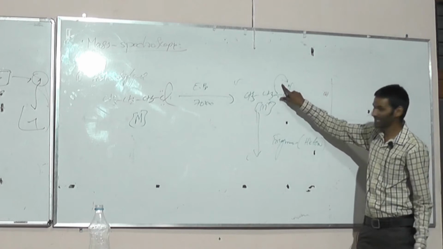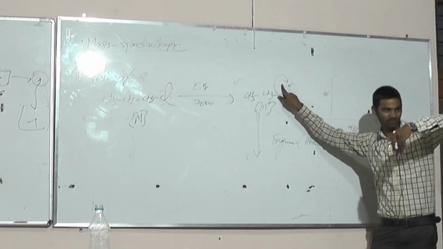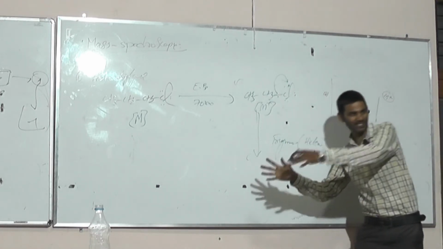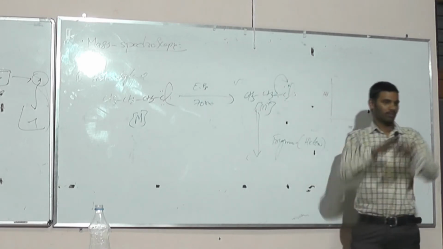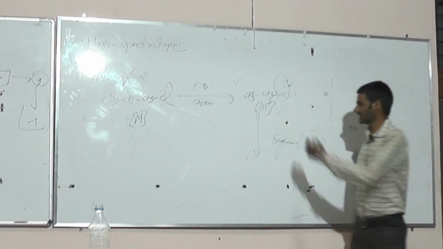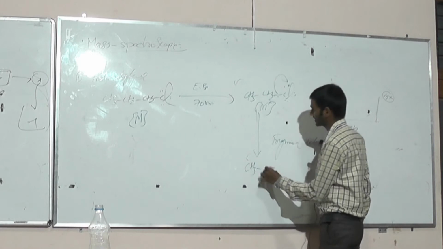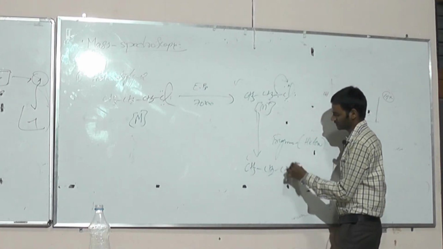It can be shown by a conventional curved arrow, which means the pair of electrons moves towards one side only. But in the case of homolytic cleavage, they get separated. So here the resulting fragments are CH3, CH2, CH2 positive.